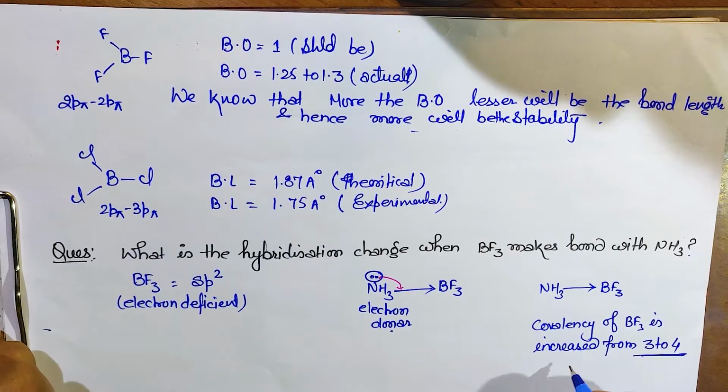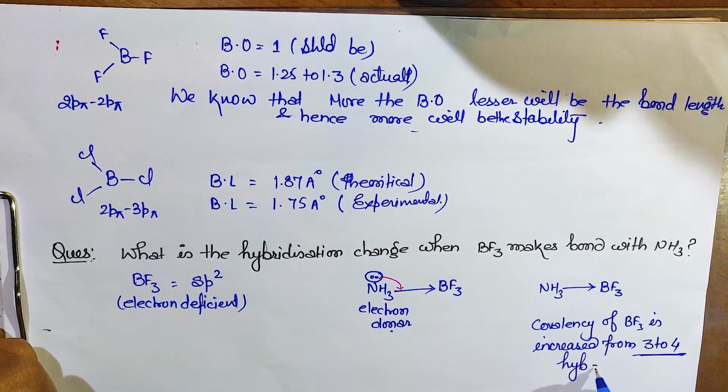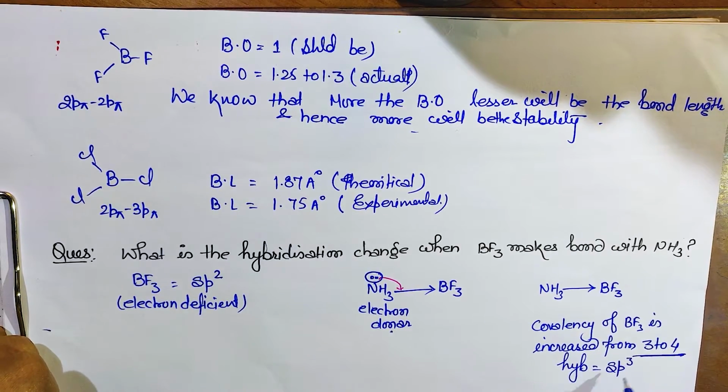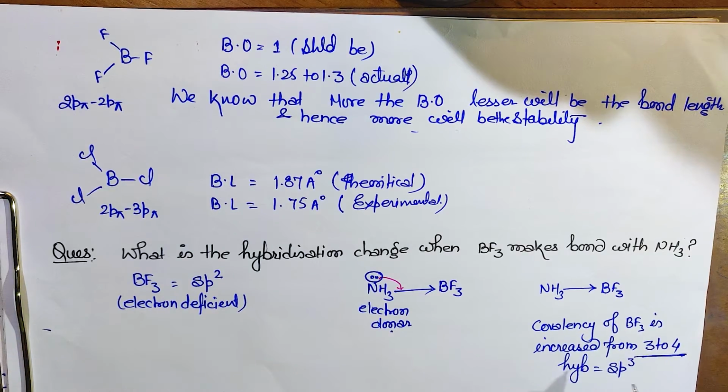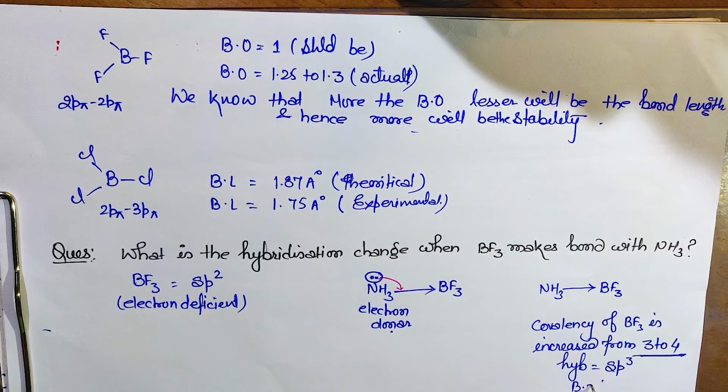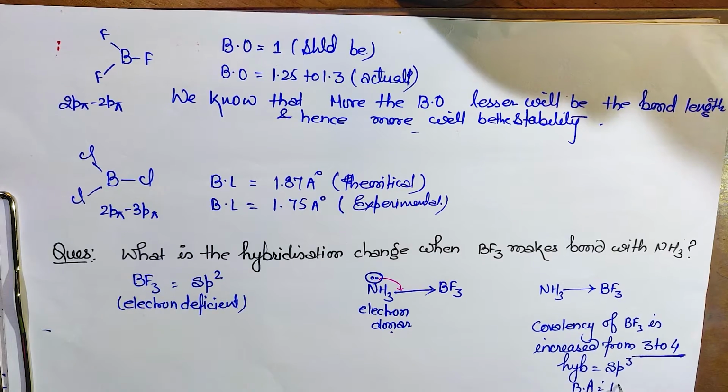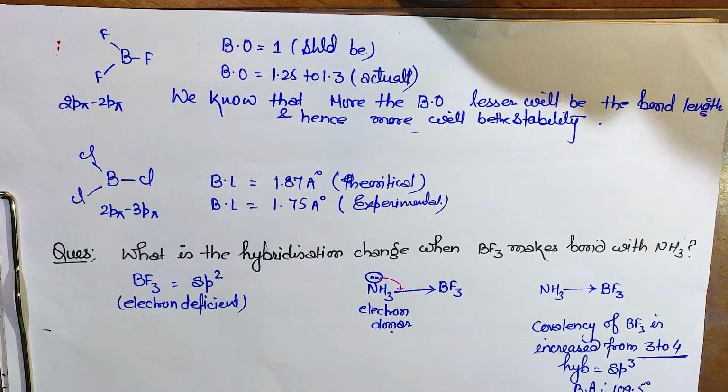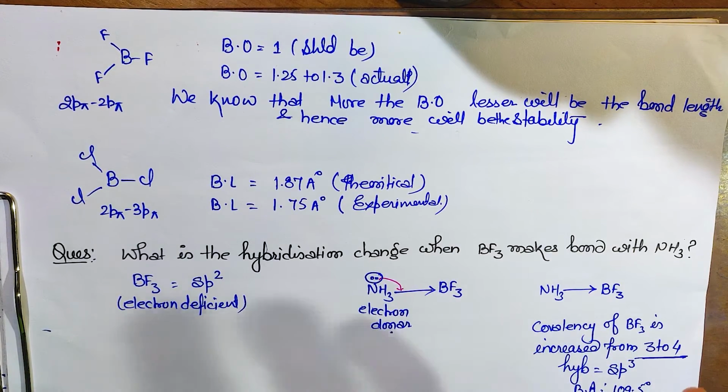Got it? So the hybridization will now be sp3 and the bond angle will now be 109.5 degree. Got it?